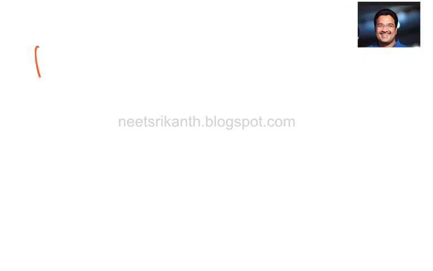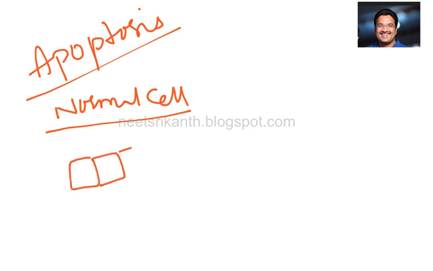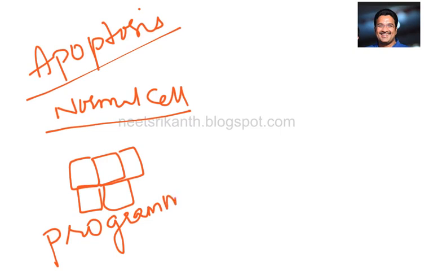Another property of normal cells is apoptosis. Here we are going to find the reasons for the cancer. For that, first of all, we observe what happens in general in a normal cell. If a normal cell is dividing rapidly, what happens? The cell recognizes itself that the division is not going the proper way. That's why it dies by itself. We say the process is programmed cell death, apoptosis.